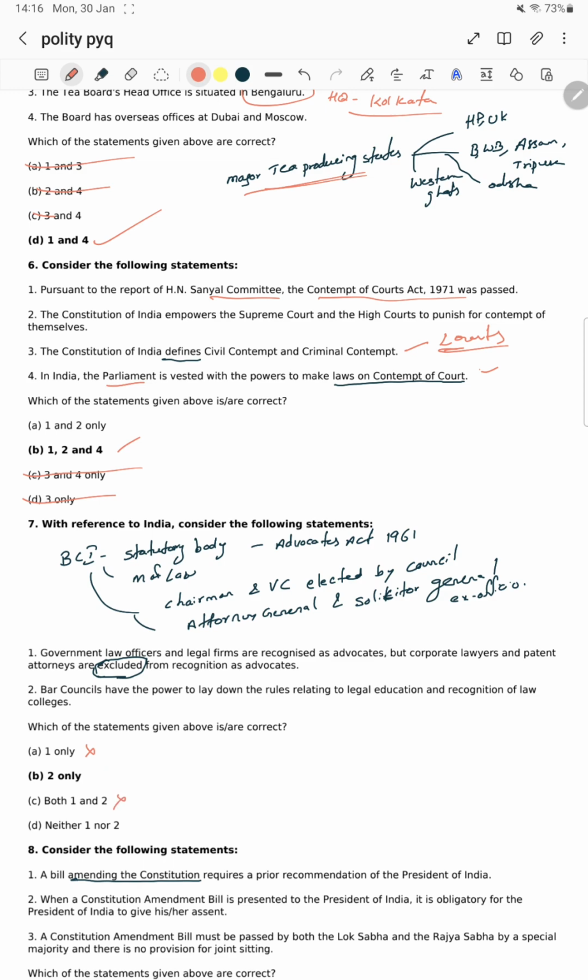Bar councils have the power to lay down the rules relating to legal education and recognition of law colleges. Law colleges come under the Bar Council. It is the regulatory body of the law colleges and the education system. So option B is the right one.